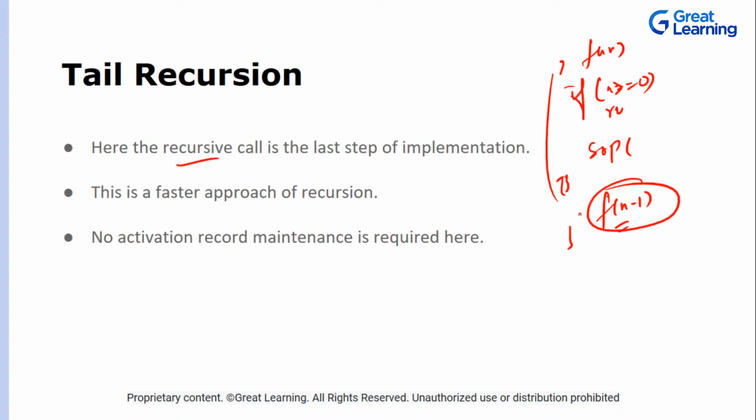Whenever the recursive call is the last step and there are no statements after it, there is no activation record that has to be maintained. That is known as tail recursion, and it is a faster approach to recursion. Whenever you want to reduce the space complexity, you can go for tail recursion. You might say that recursion needs extra space, but if you can convert your code into tail recursion, there is no extra space in it. Okay, done. Let's give an example.